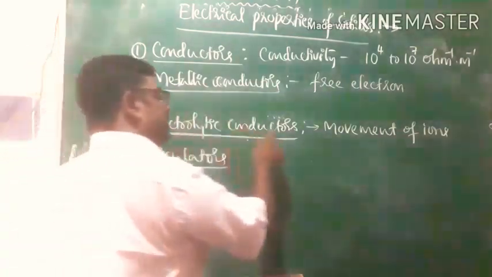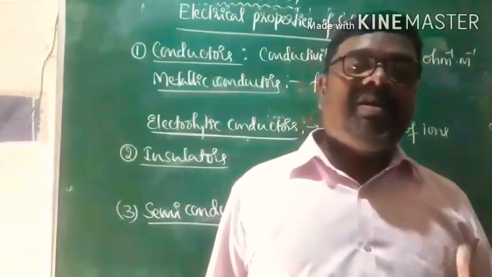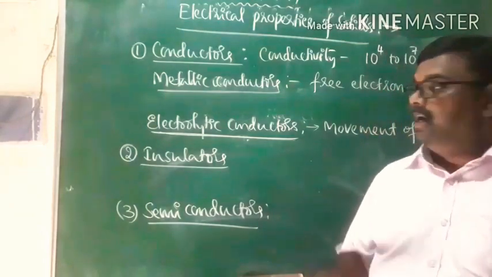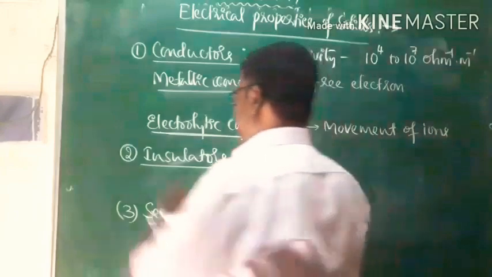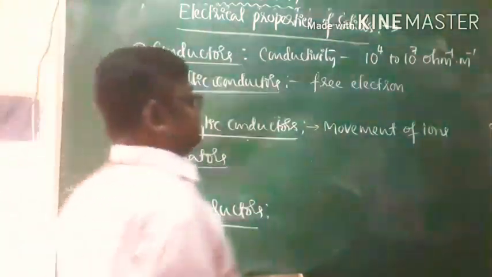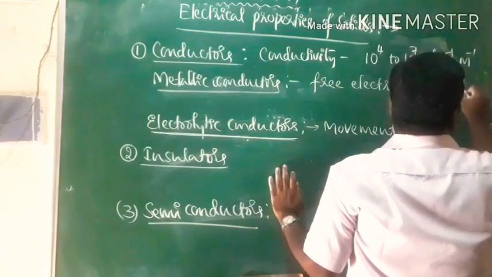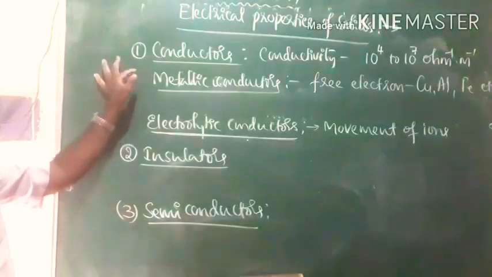As far as electrolytic conductors are concerned, they conduct electricity by undergoing chemical change. They conduct electricity by undergoing chemical reaction. But metallic conductors don't undergo chemical changes. Any examples you can give here? As far as metallic conductors are concerned, we have copper, aluminium, iron. Any metal can be given as an example for metallic conductors.